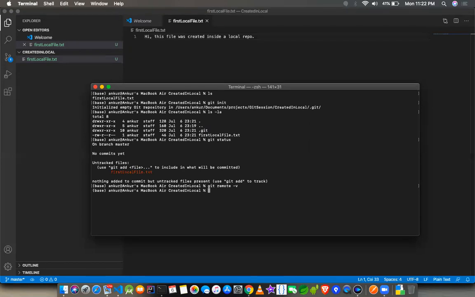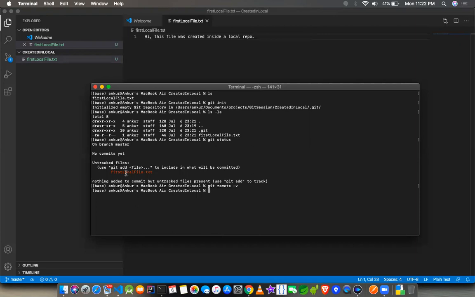So ideally what happens is I have created a local git repository, but that repository does not have any remote, because this was totally created on my local machine. It has no link with the remote. So the only way to actually make this happen would be to add a remote, right?